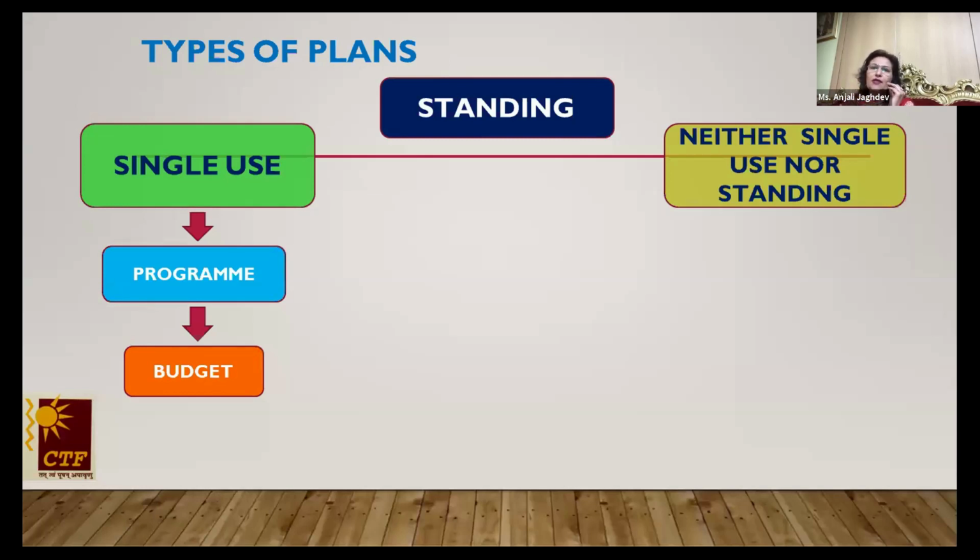And once the target is achieved, we find single plans are not very stable. They are discarded. बल्कि इसके बाद कोई दोस्त मांगने भी आएगा ना, wedding card was very interesting, यार मस्त था, दिखा दे. You will say, पता नहीं यार कहाँ पड़ा, I'll just search it out and then hand it over to you. Now comes the opposite side, the standing plans. The standing plans, बेचारे हमेशा alert हैं, they are standing. So these are those plans which are used to govern the activities which are of a recurring nature.